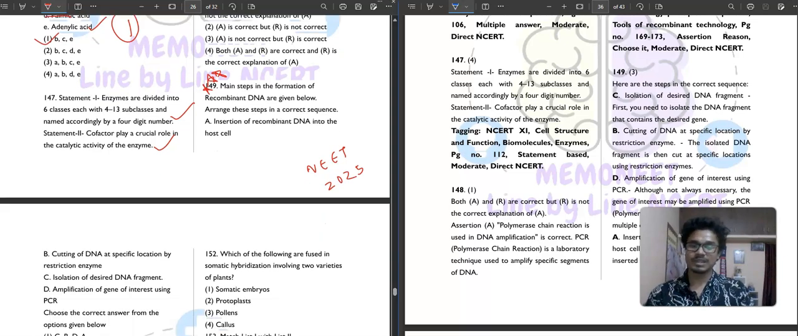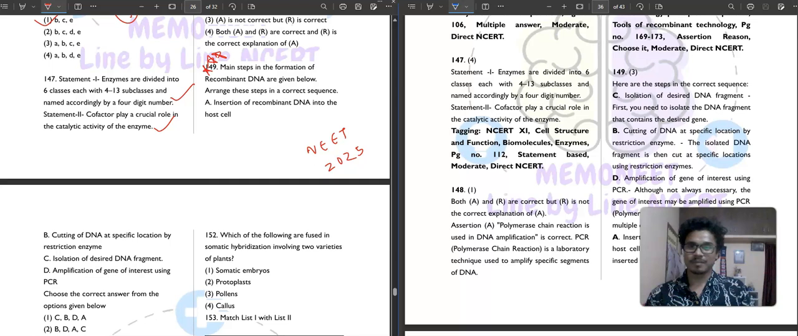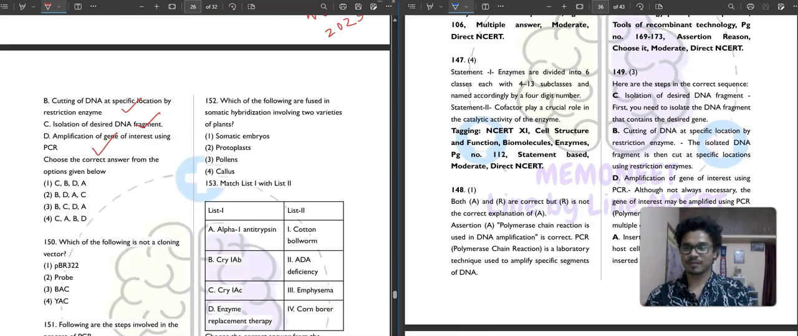So it is saying that the main steps in the formation of recombinant DNA are given below. So you have the steps and you can just see how this will be going. First step will be the cutting of DNA at a specific location by the restriction enzyme. Then it will be isolation of the desired DNA fragment. Then after that, amplification of the gene of interest using PCR. And lastly, insertion of recombinant DNA into the host cell. So your correct answer will be option number 3. Easy peasy.